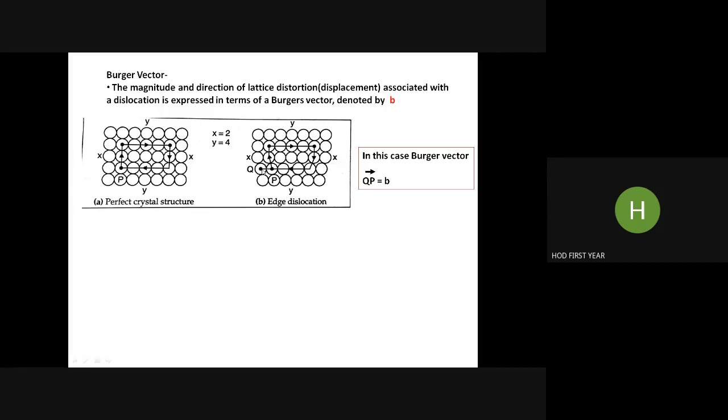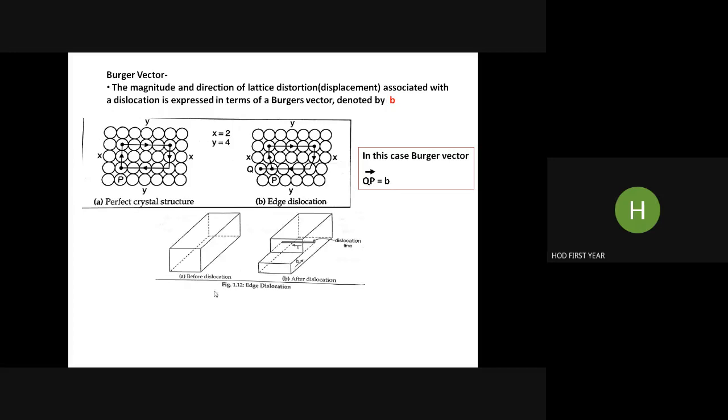So if I want to get back to the original point P, I have to travel 1 step back, this QP. So this QP bar is called the Burgers vector. So it tells us direction. You are moving back in this direction. Okay. So that is QP bar is equal to b. So 1 step, b maybe is equal to 1 in this case. 1 step we have to get back. So that is the Burgers vector.